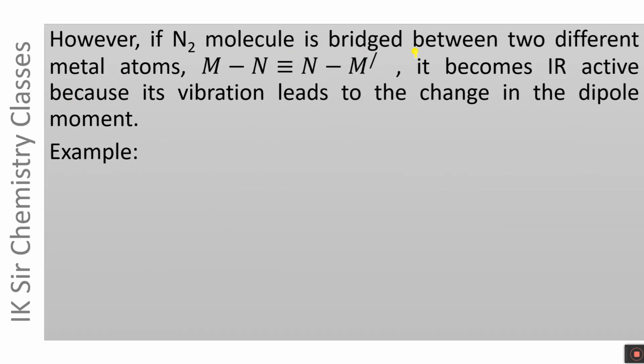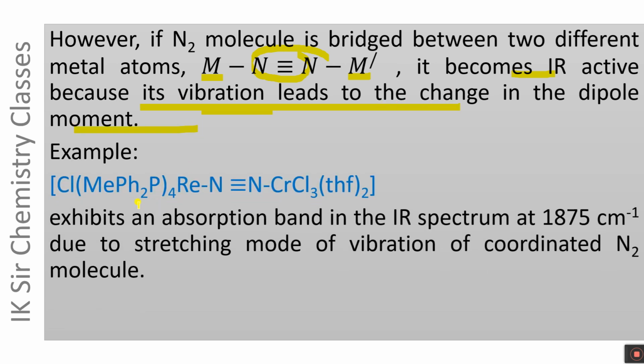However, if the N2 molecule is bridged between two different metal atoms, this metal atom and this metal atom being different, in this mode of linkage the N2 molecule becomes IR active because its vibration leads to a change in dipole moment. An example is given here. Cl(Me2PhP)4 Re N2 CrCl3 (tetrahydrofuran)2.